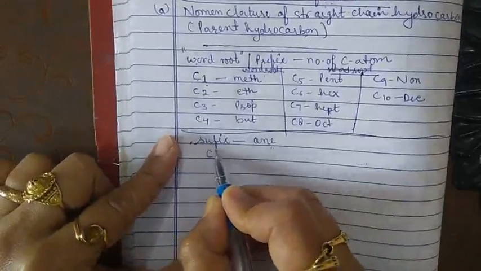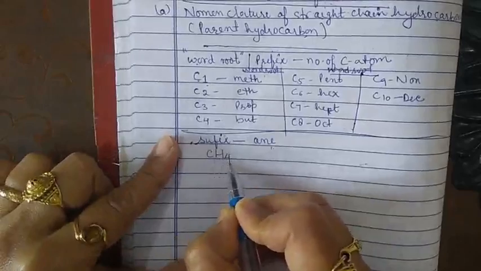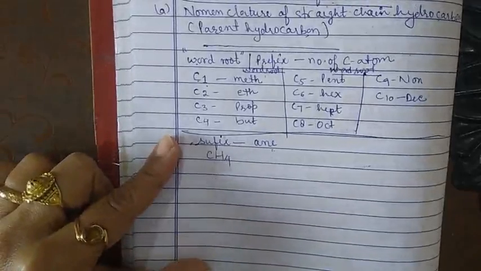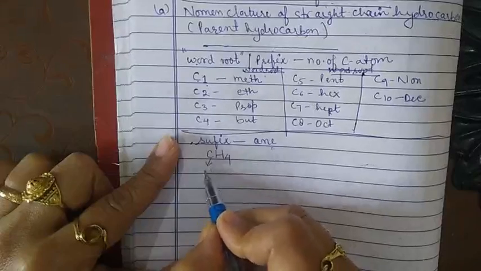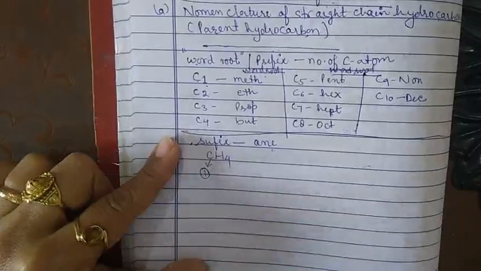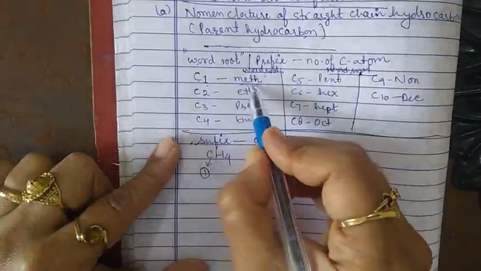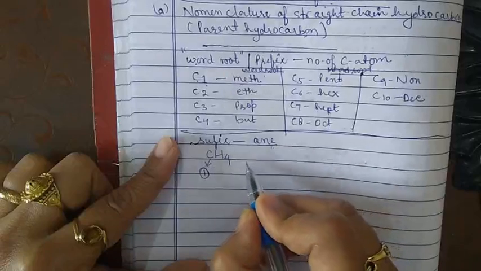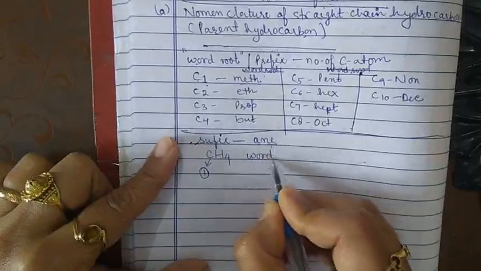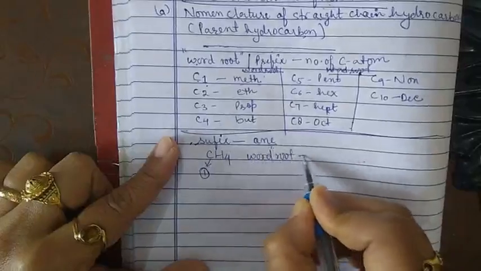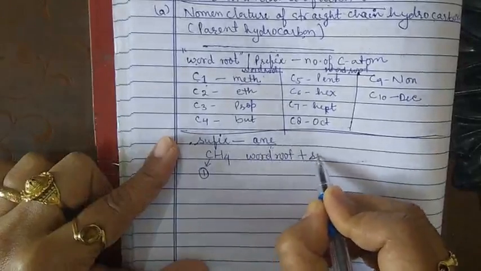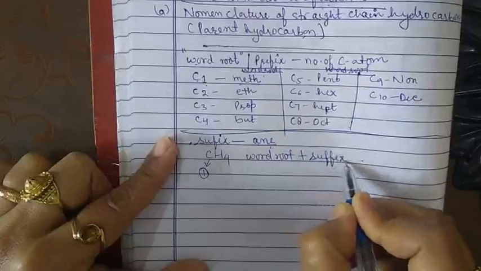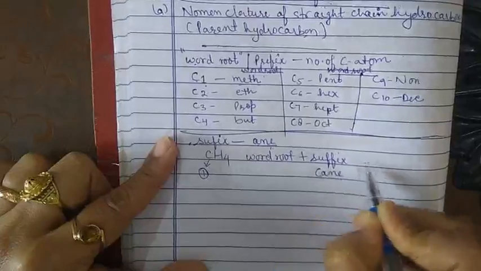So, for example, CH4. CH4 is the example. How many carbon atoms are there? 1 carbon atom is there. So word root is meth and suffix is ane. So first of all, word root plus suffix, and suffix is ane.